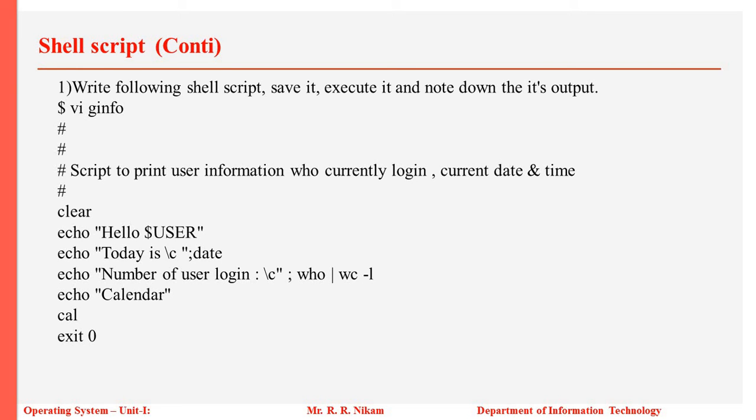The next item, the number of users that are logged in, will be displayed, that is who pipe wc -l. And the next will be the date and time, that is echo calendar. This will be displaying the date and time. So you can execute this and see the output that you are able to see.